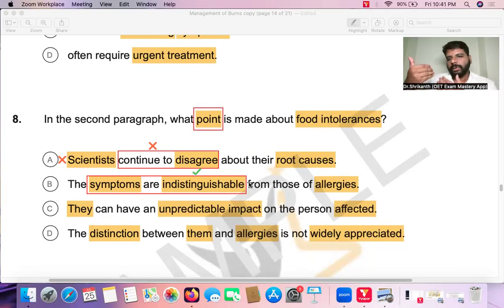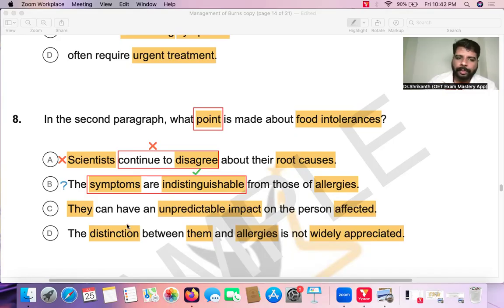But when it comes to food intolerances, some additional symptoms are there, like headaches, lethargy, and bloating. So the keywords and the verbs are mentioned. What you can do is put a question mark over here. It could be the right answer.